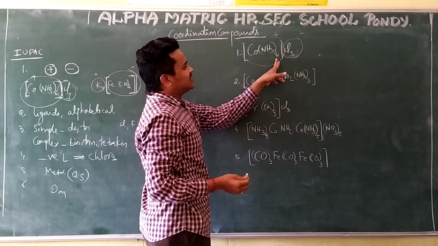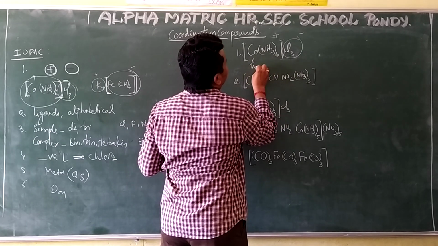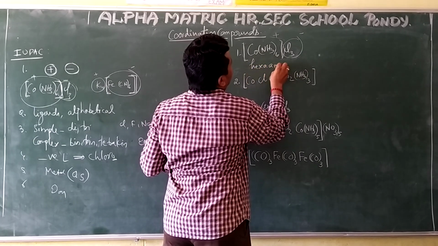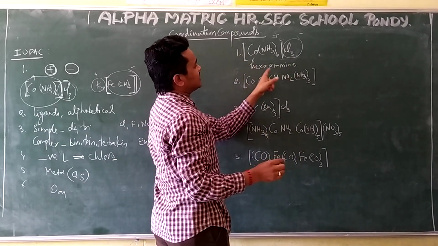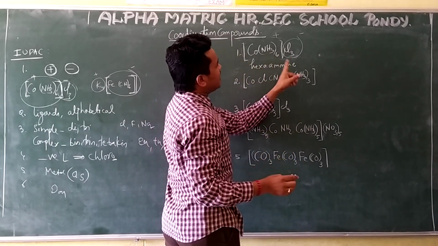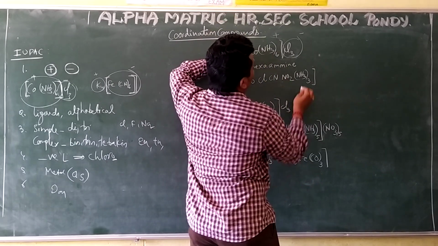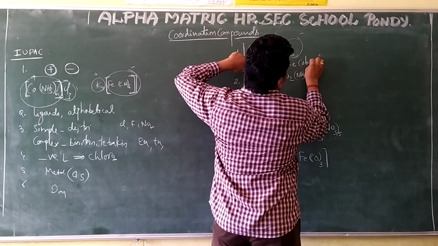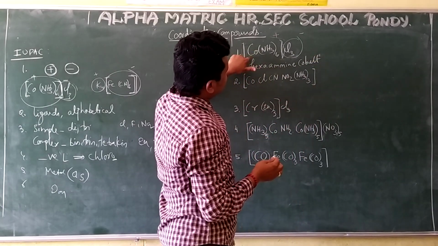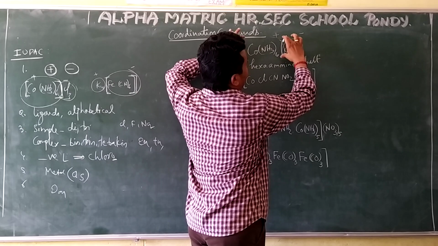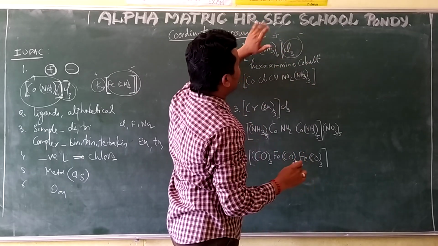How many are there? 6 are there, so I write hexa. Hexaammine: over 6 ligands, hexa, and that ligand name is ammine. Next, the metal name. What is the metal here? Co, that is cobalt. Is this cobalt present in the anionic part or the cationic part? It is present in the cationic part.